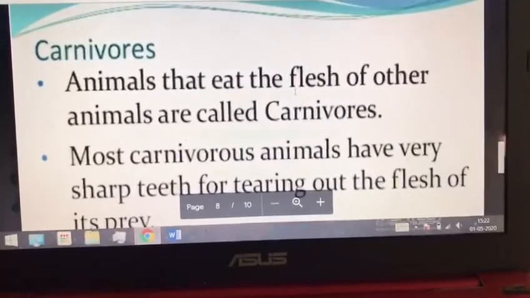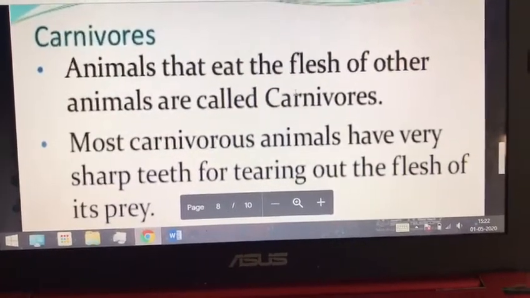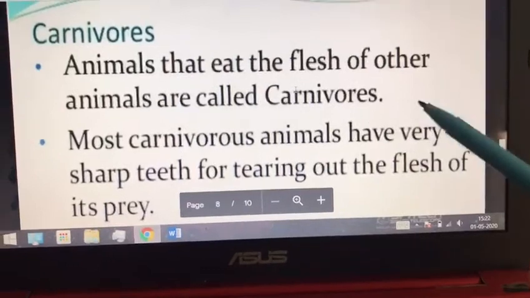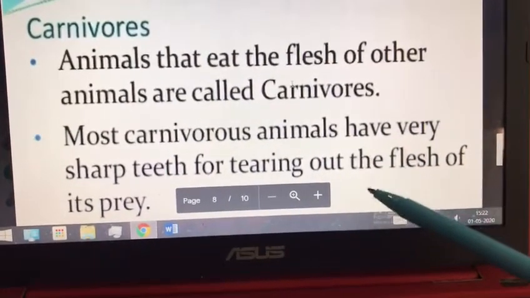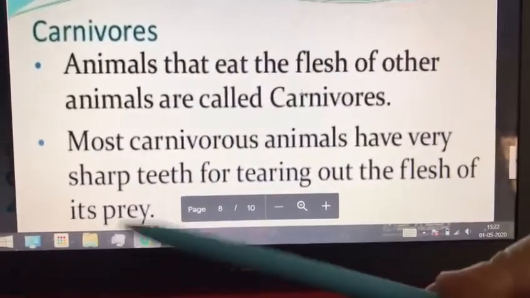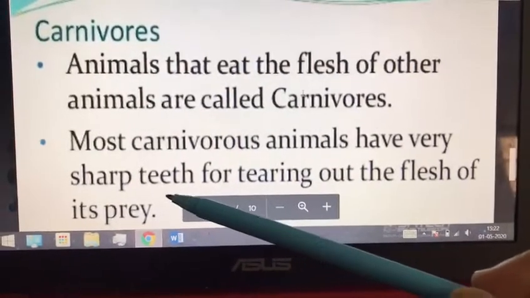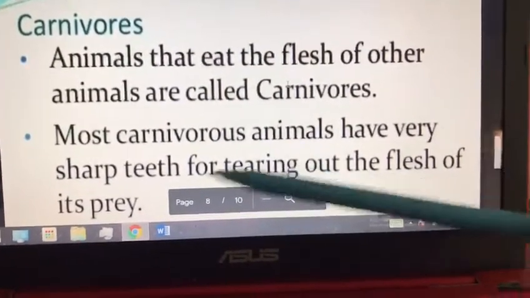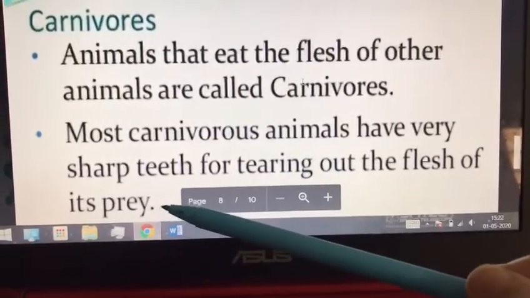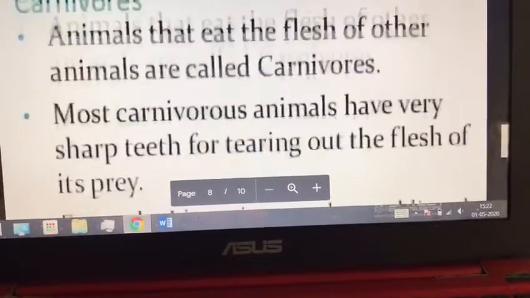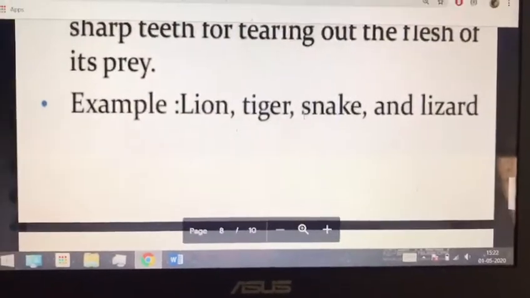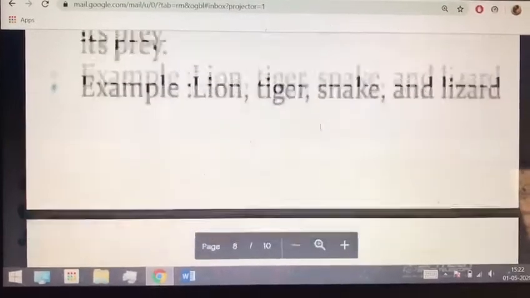Carnivorous animals are the ones that eat the flesh of other animals only. Most carnivorous animals have sharp teeth. Why? So that they can tear the flesh of their prey, or the other animal, like lion, tiger, snake and lizard.